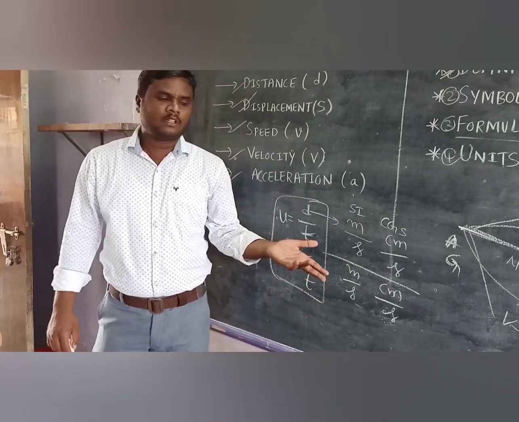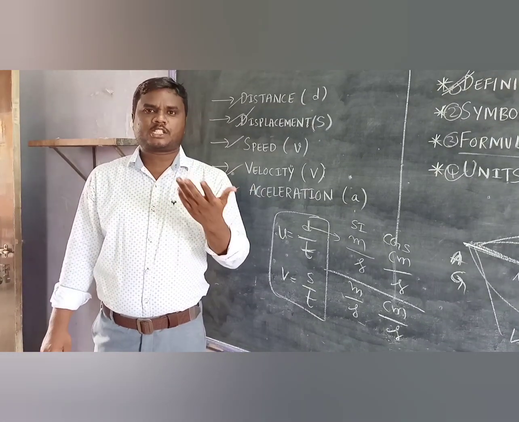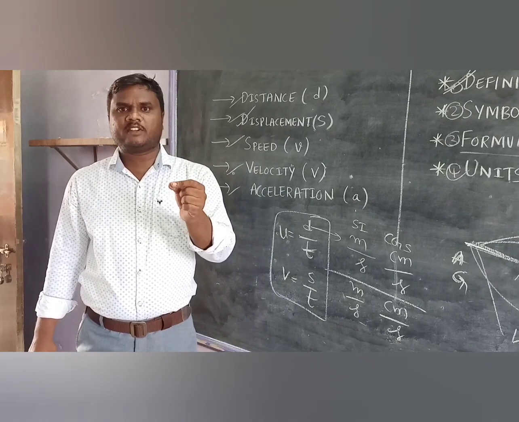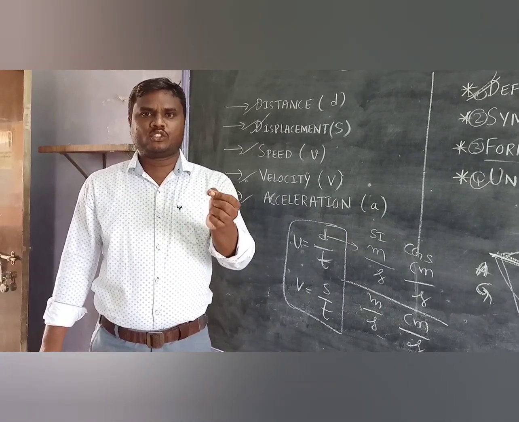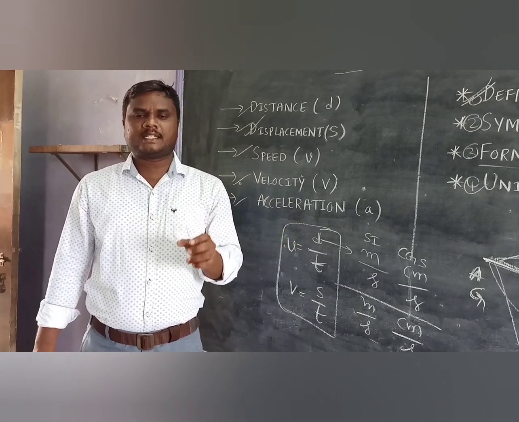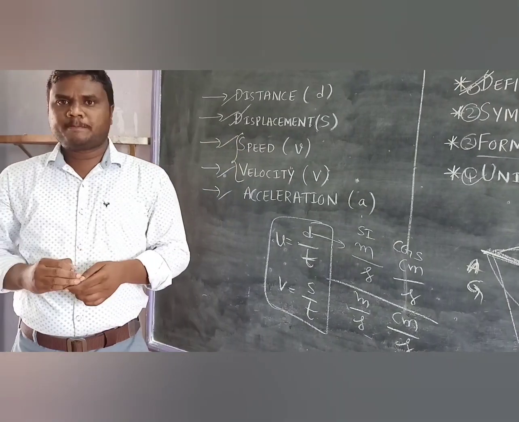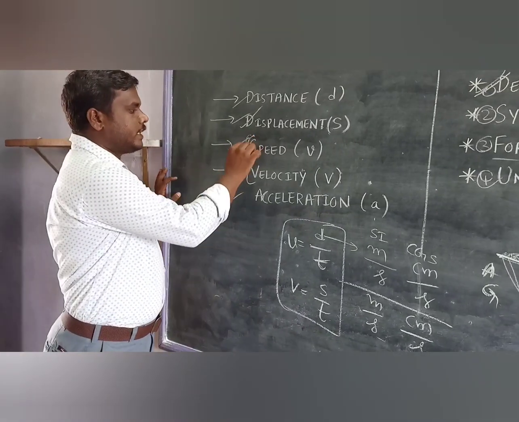If you carefully observe, there is no difference between speed and velocity. In some textbooks they will be considered as speed, in some textbooks as velocity. Even when you are going to consider a direction, that is a vector quantity. As we all know, a scalar quantity is a quantity in which only magnitude is considered, no direction. Coming to the vector quantity, we consider magnitude as well as direction. This is the only difference between speed and velocity. Speed is a scalar quantity, velocity is a vector quantity. So like that we can go through this.